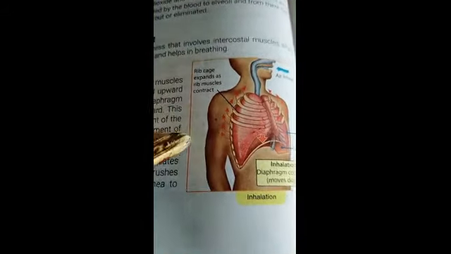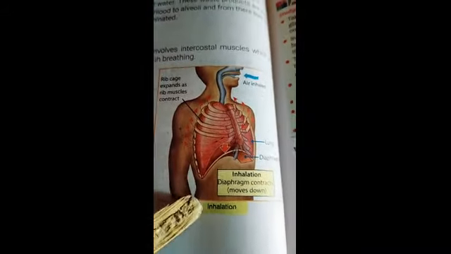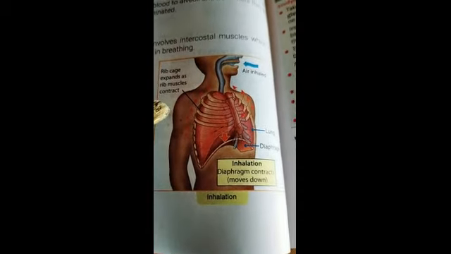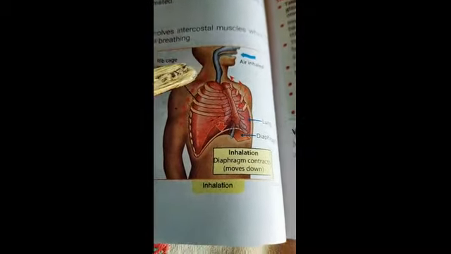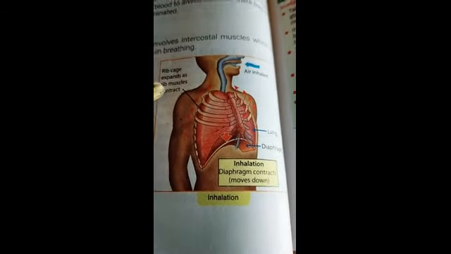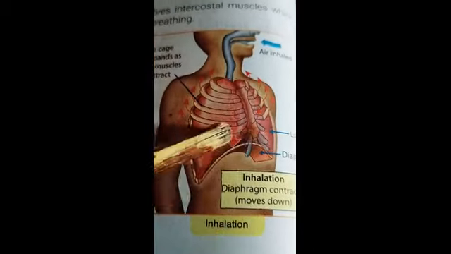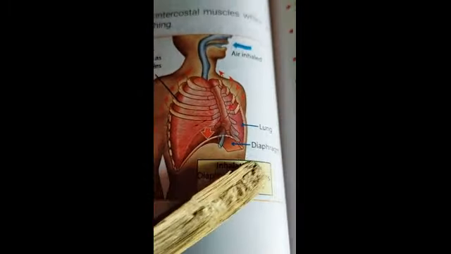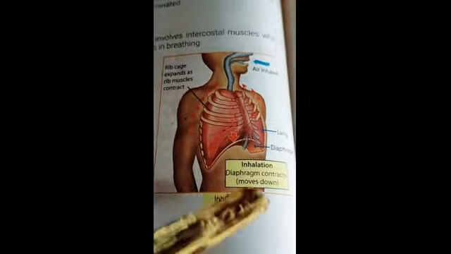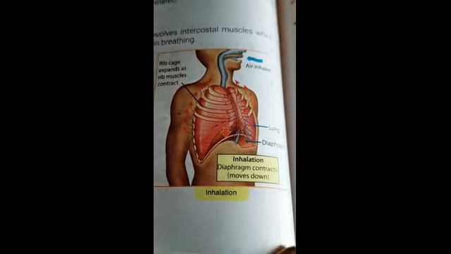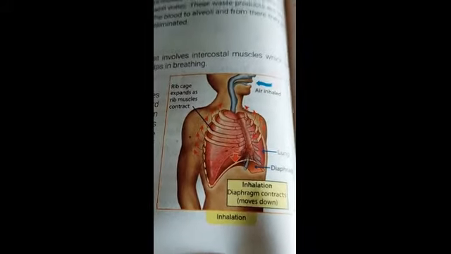Just see the diagram. What you can see in case of inhalation: the rib cage expands as rib muscles contract. Here the air is inhaled. Second stage, the rib cage expands as the rib muscles contract. This is the lungs, the diaphragm here. Downwards, you can see inhalation, that is, the diaphragm contracts and moves down during inhalation.